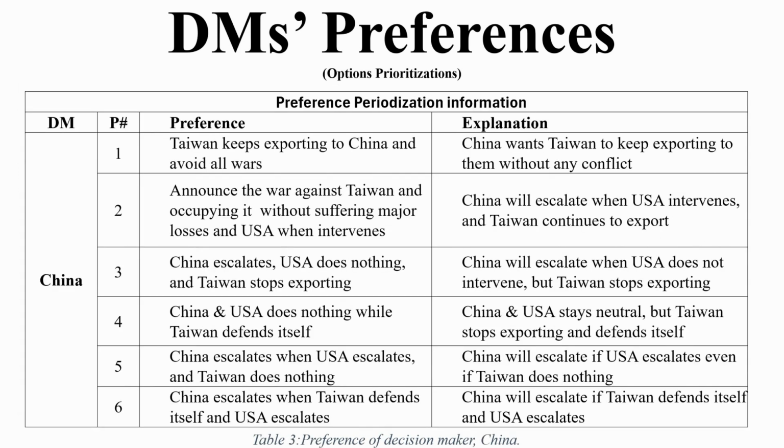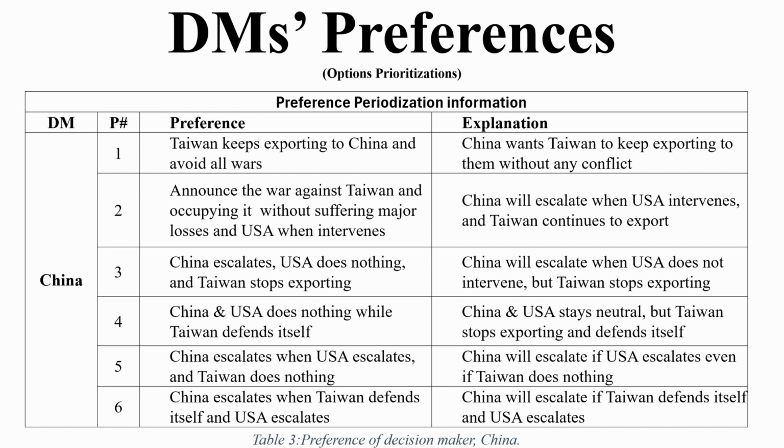For China, we have a total of 6 preferences. The first is for Taiwan to keep exporting to China and avoid all wars, which is similar to Taiwan's first preference. The second preference is to announce the war against Taiwan and occupy it without suffering major losses, and for the USA to not intervene.